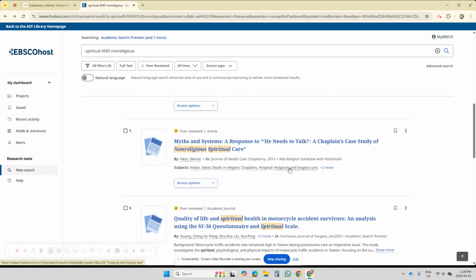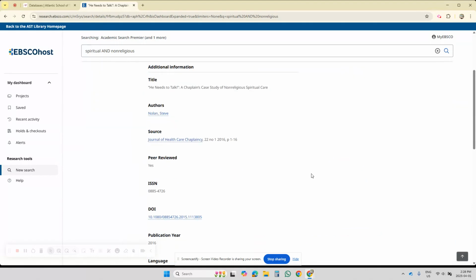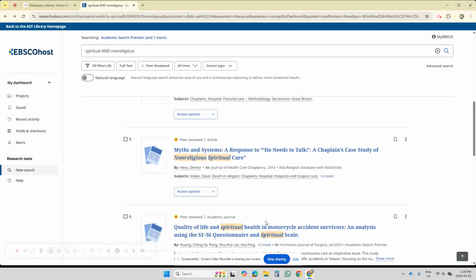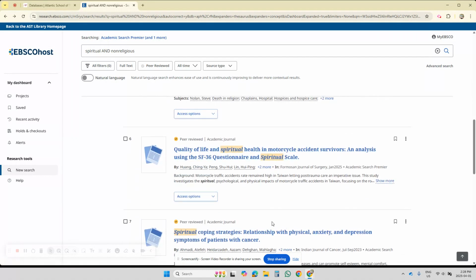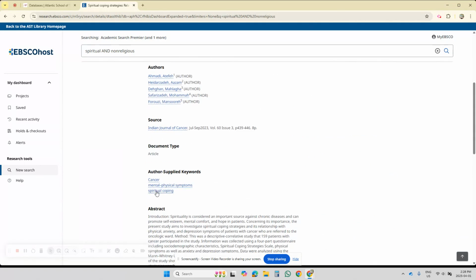Let's take a look at this article here, number 4. He needs to talk, a chaplain's case study of non-religious spiritual care. Let's click on it. Subject headings. Well, they're quite broad again. But here, I want to show you what you can do with them. Spiritual here, we'll click on one.